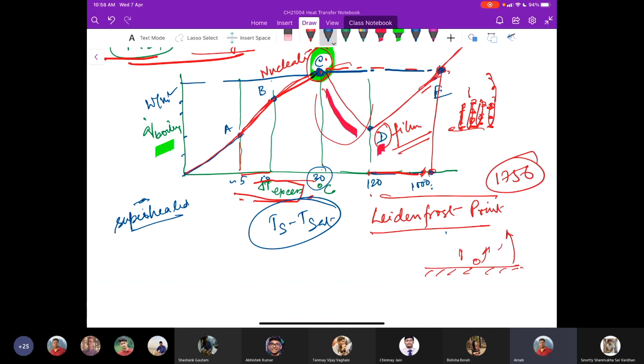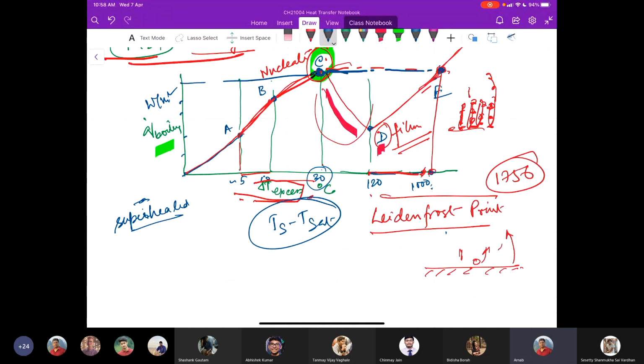Now at this point E on this boiling curve, which corresponds to a very high surface temperature. Now the point is that if we try to increase the heat flux beyond this Q max, that may cause a scenario that the boiling curve jumps, you jump suddenly from point C to E. And which causes a catastrophic failure of this burnout phenomena.